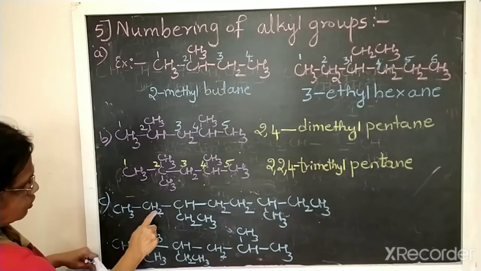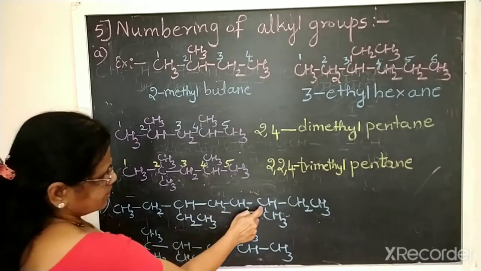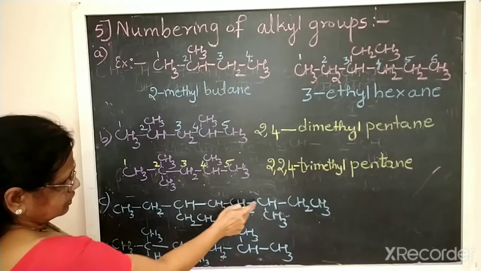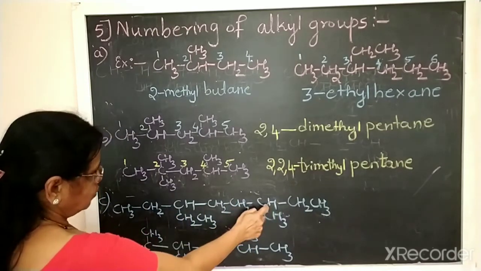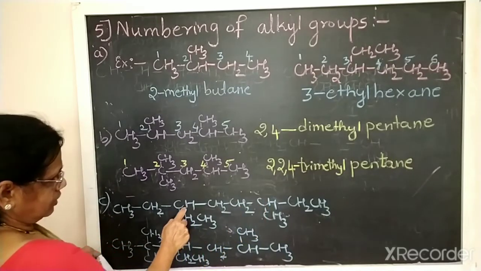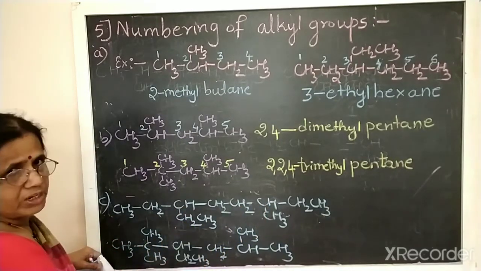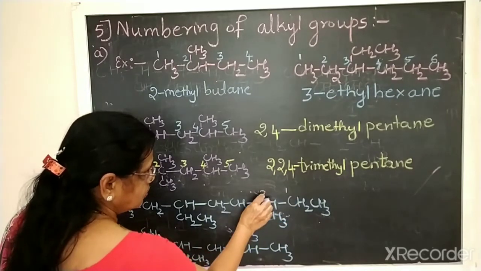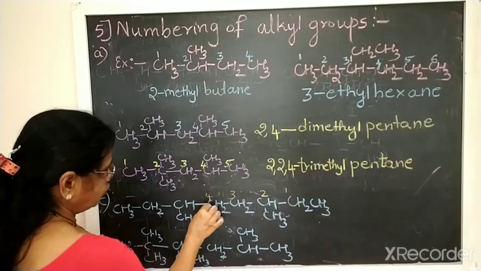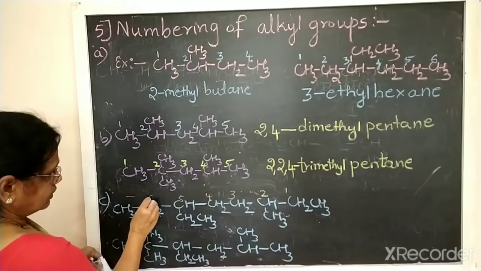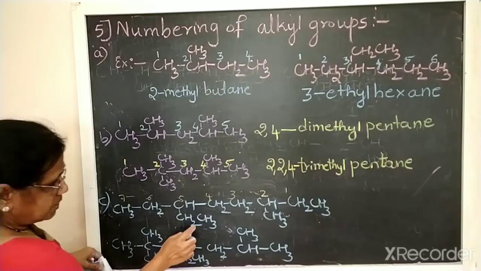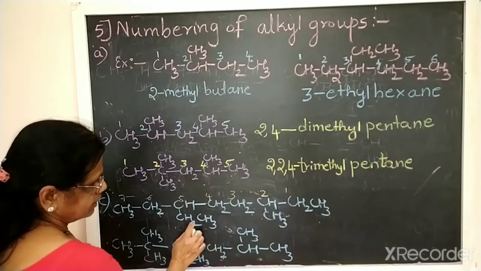Here 1, 2, 3, 4, 5, 6, so 3 plus 6 is 9. From the other side, 1, 2, 3, 4, 5, 2 plus 5 is 7. So according to the lowest sum rule, we should give 1, 2, 3, like this 4, 5, 6, 7. But in this case, different groups are here.